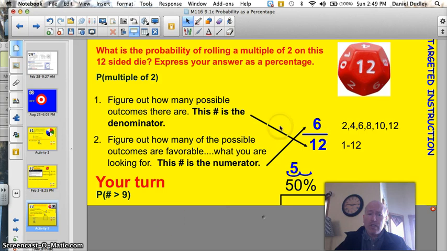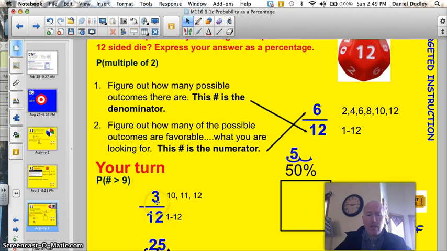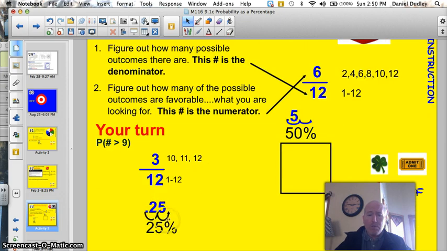Now it's your turn on this same example. Find out what the probability of a number greater than 9 is. Go ahead and take a second to pause it. Well, you have a total of 3 possibilities, still out of the 12. It could be a 10, 11, or 12. These are numbers that are greater than 9. So if I divide 3 by 12, I get 0.25. But that's not the answer because we need it as a percentage. So I move that decimal, or multiply by 100, and I have 25%. That is my answer. I have a 25% chance of getting a number greater than 9.